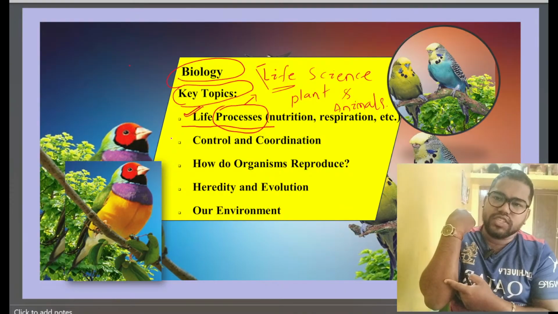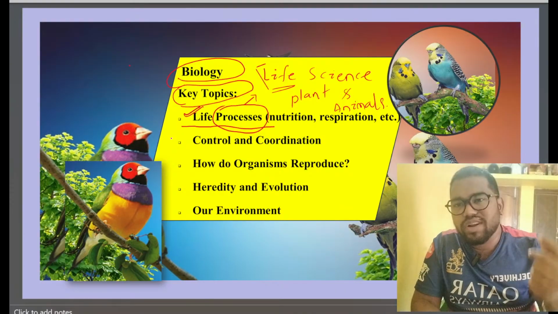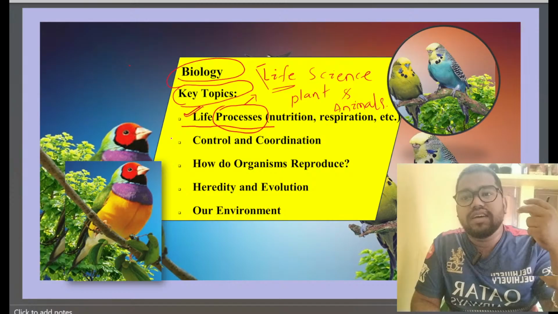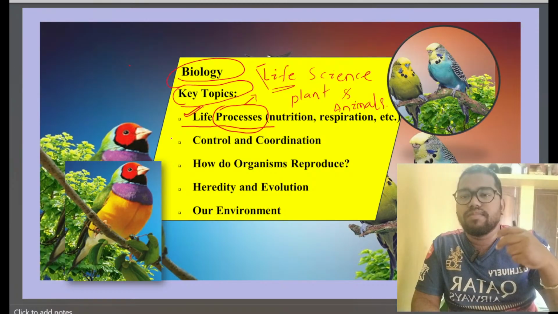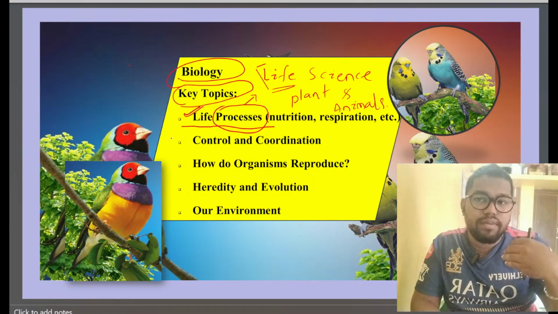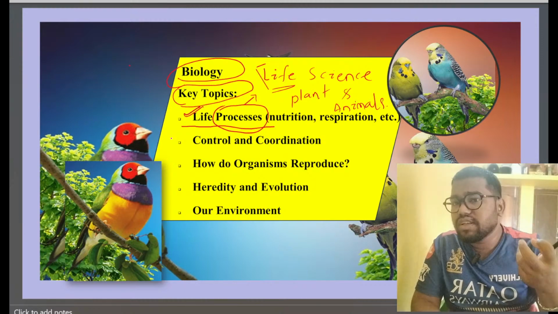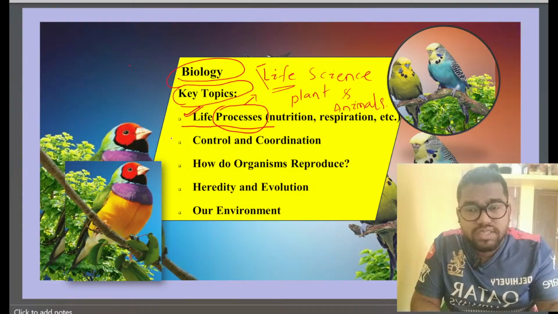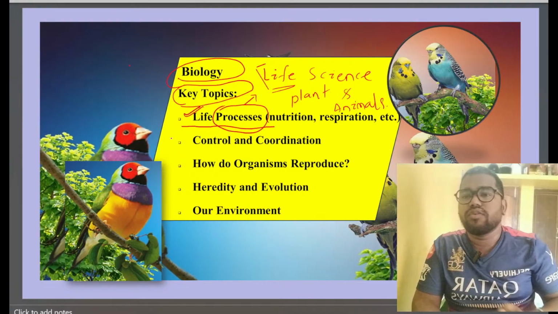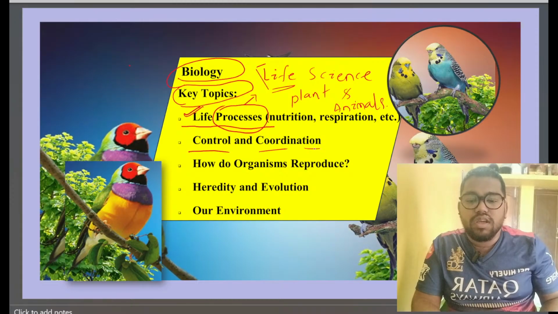What kind of situation is it? What kind of phenomena is going on inside our body? Is it something we receive as a response from the outer environment? All this we are going to cover in control and coordination.